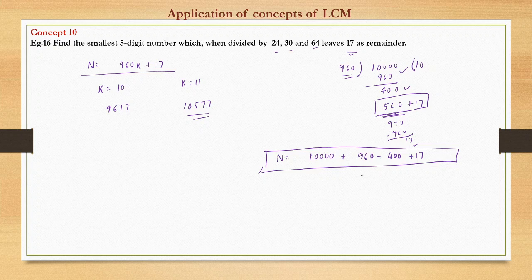I mean, if this is not getting you easily, or it's not so intuitive, you can approach this through this method. But this is also simple only, I believe. So from here also you will get 10577. This is the smallest 5 digit number, which when divided by 24, 30 and 64 leaves 17 as remainder.